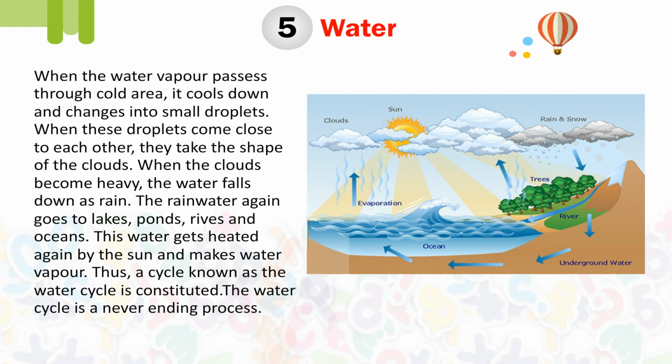When the water vapor passes through a cold area, it cools down and changes into small droplets. When these droplets come close to each other, they take the shape of a cloud. When the clouds become heavy, the water falls down as rain. The rainwater again goes to lakes, ponds, rivers and oceans. This water gets heated again by the sun and makes water vapor. Thus a cycle known as the water cycle is constituted. The water cycle is a never-ending process.